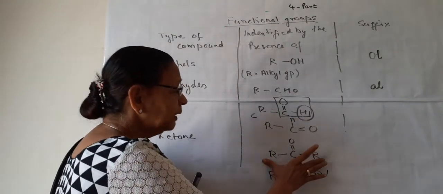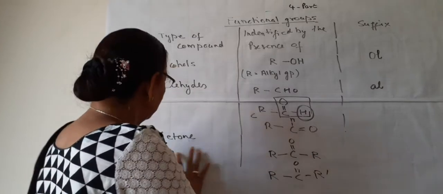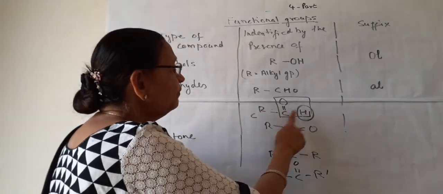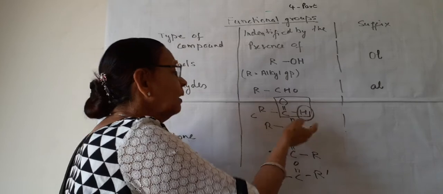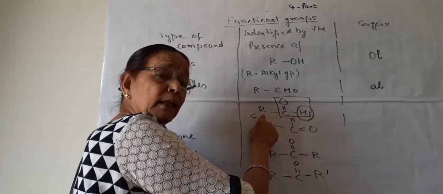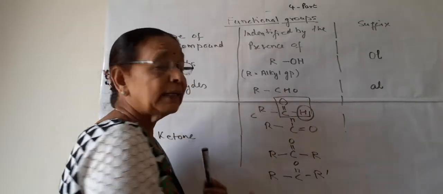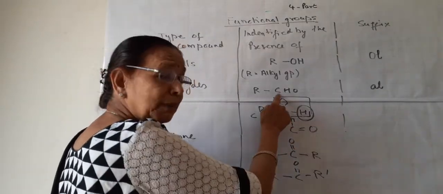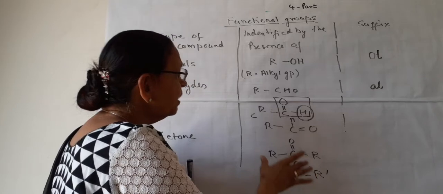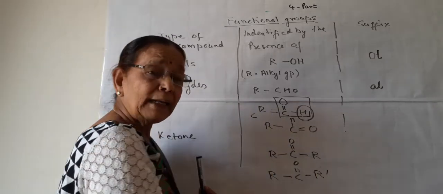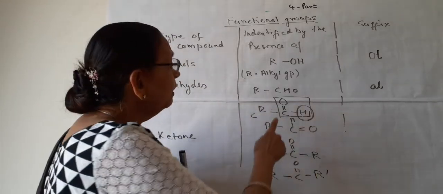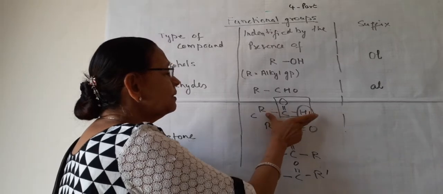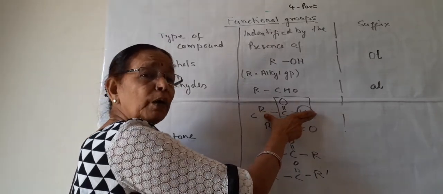So if on both sides carbons are present, these are ketones, and if on one side hydrogen and on one side carbon is present, we say it is an aldehyde. Both have C double bond O. So to differentiate between an aldehyde and a ketone, we will see if C is flanked by carbon or hydrogen.